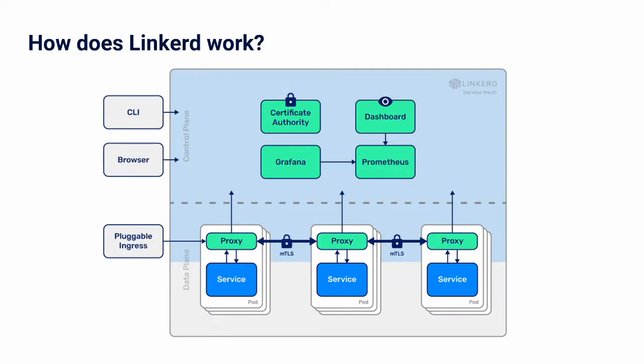On the other hand, the control plane provides policy and configuration for all of the running data planes in the mesh. It does not touch any packet requests in the system. The control plane turns all of the data planes into a distributed system. The control plane contains a certificate authority called identity. This CA issues TLS certificates to each data plane proxy. These TLS certificates expire after 24 hours and are automatically rotated. The proxies use these certificates to encrypt and authenticate TCP traffic to other proxies.